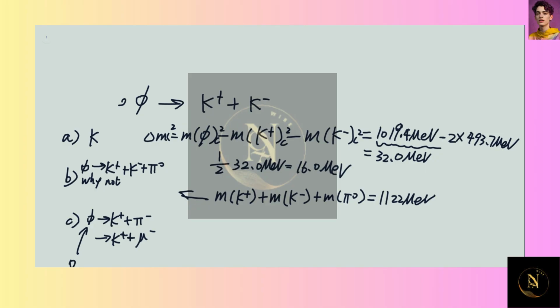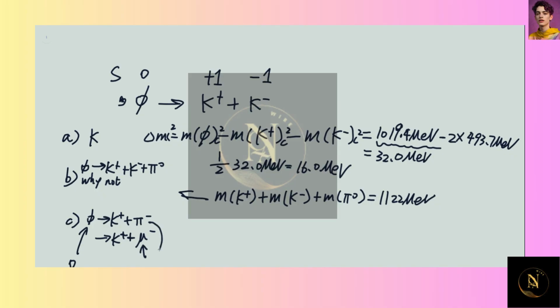Part C says, why do these two occur or not occur? Let's look at the first one. This is something where we need to check the strangeness. We know that the strangeness of pi is 0. And then if we have K plus and K minus, K plus has a strangeness of 1, K minus has a strangeness of negative 1. So the strangeness was 0 before and after the reaction.